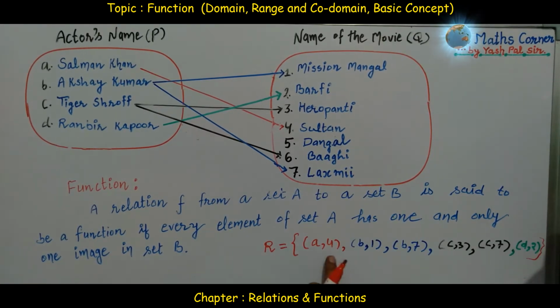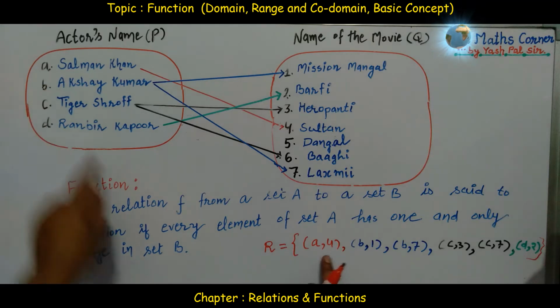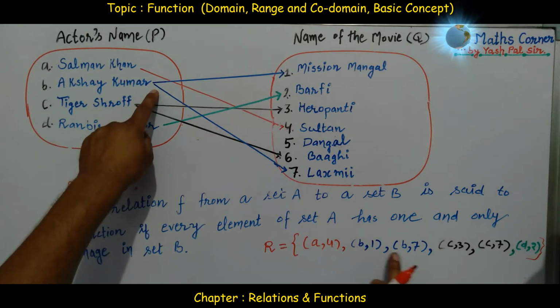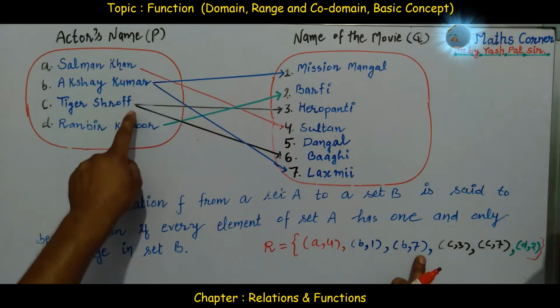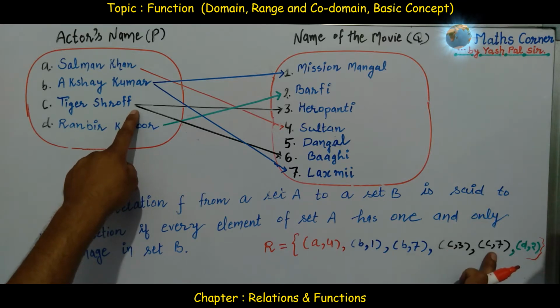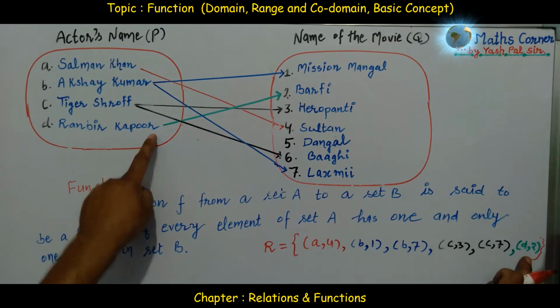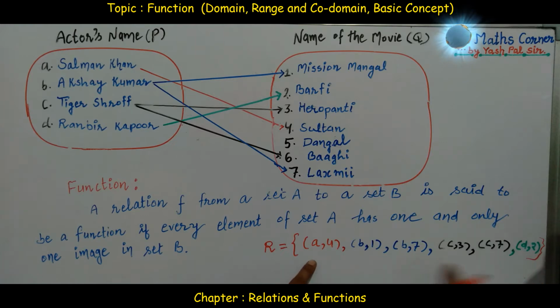This is the relation having the ordered pairs A4, B1, B7, C3, C7 and D2. These are the ordered pairs of the relation. But this relation is not a function. Why is this not a function? Because it is not fulfilling the definition of the function.